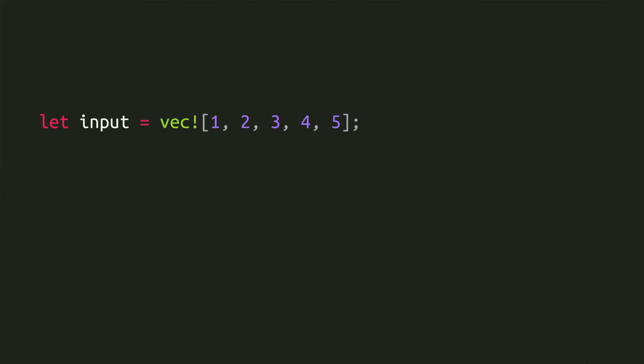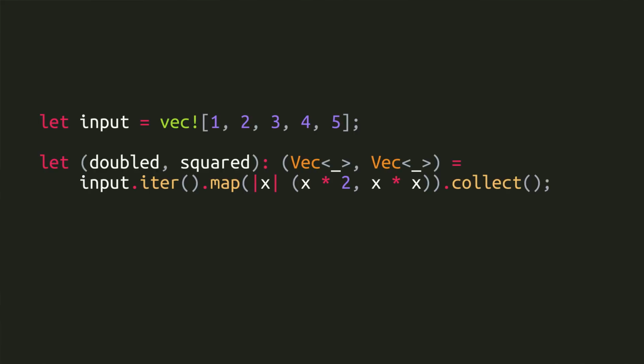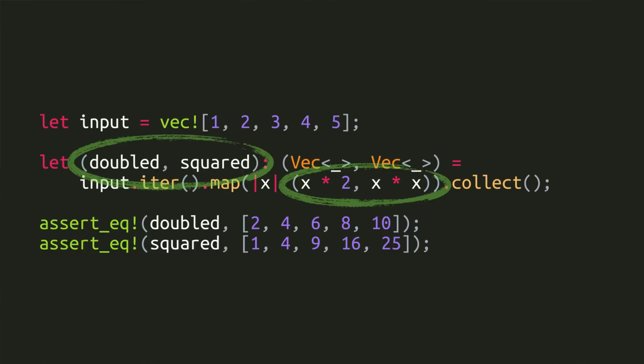Let's say we have a vector of numbers and we want to produce two new vectors, one with the values doubled and another with the values squared. You could certainly do that by creating two mutable vectors and then in a loop pushing values into them. But now you can also use iterators and functional style programming to collect the output of a tuple into two separate vectors, which in this case will contain the values of the original vector doubled and squared respectively. Pretty cool. That's the top 10 interesting things for today.